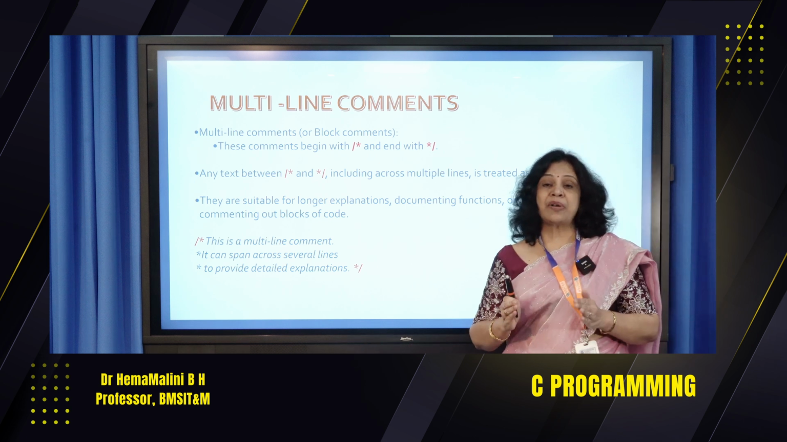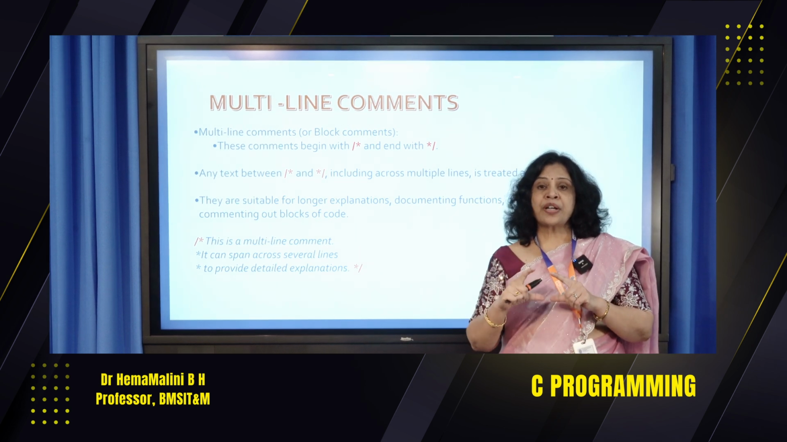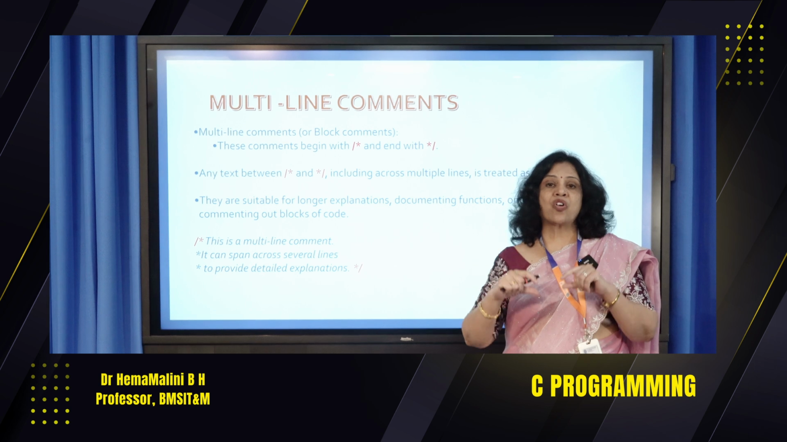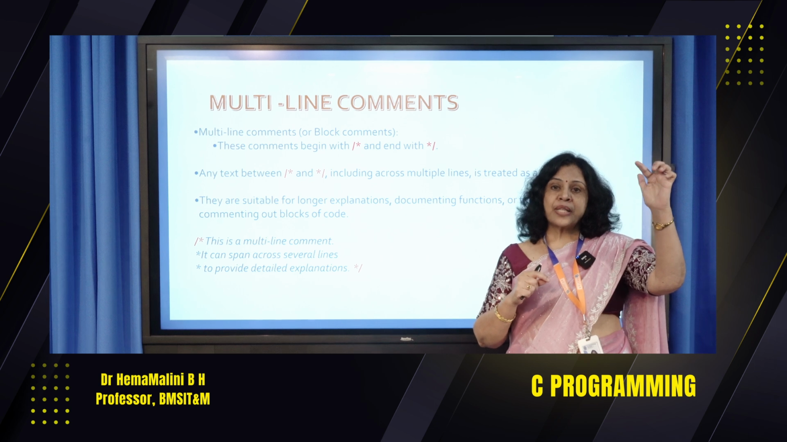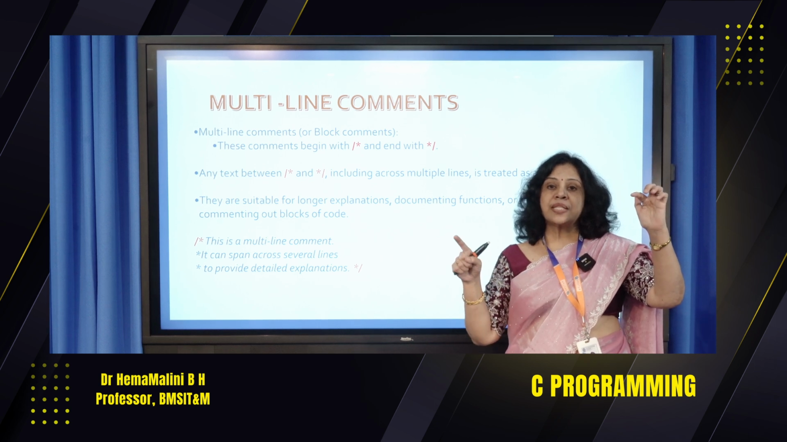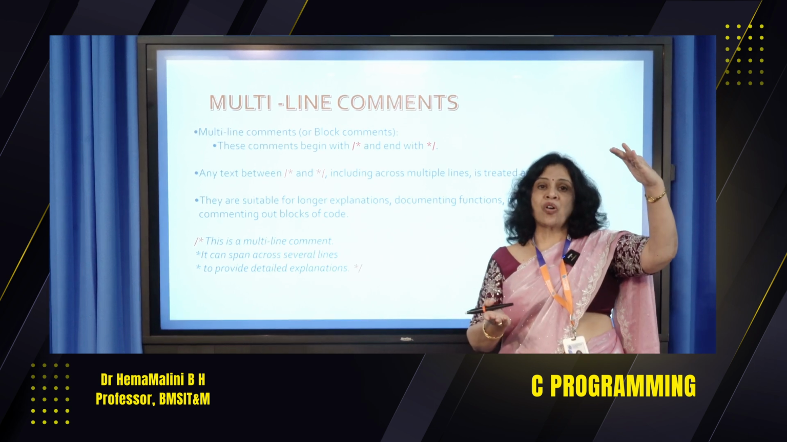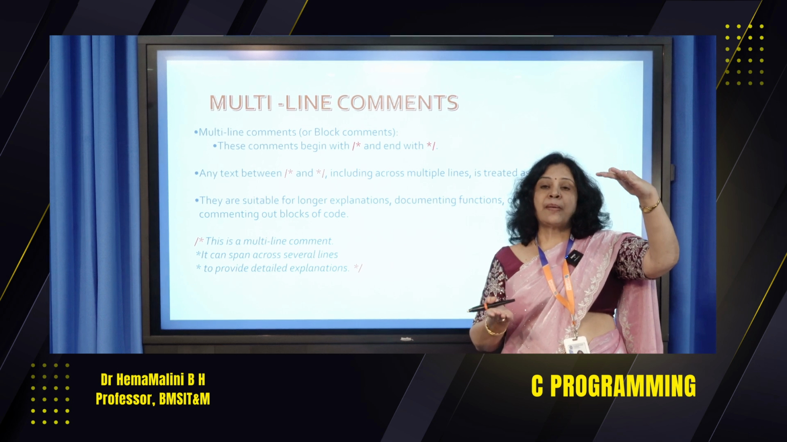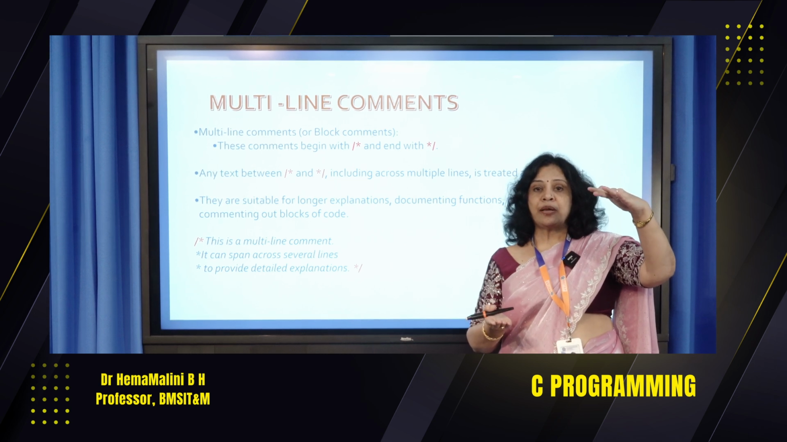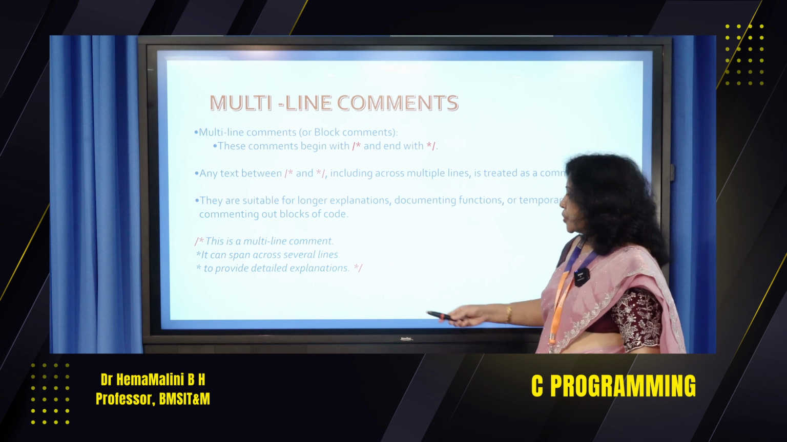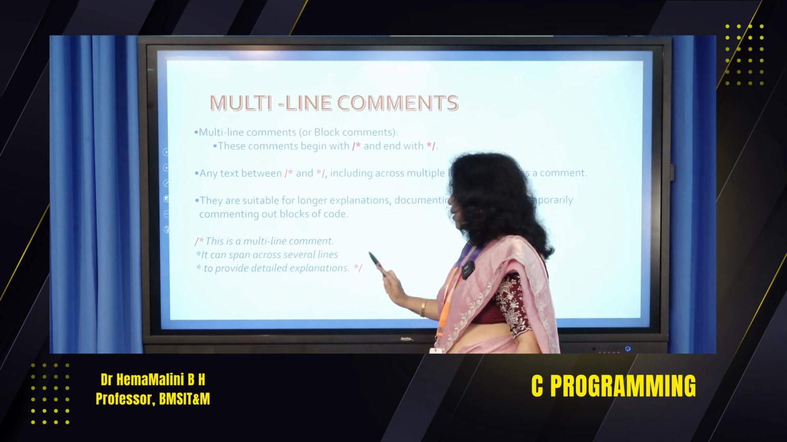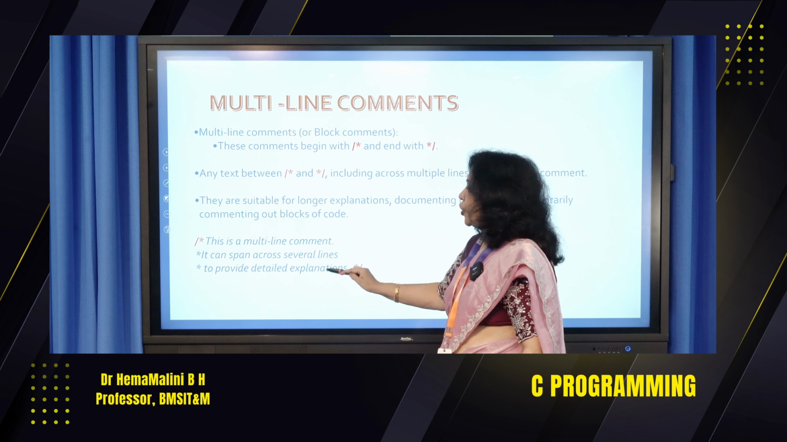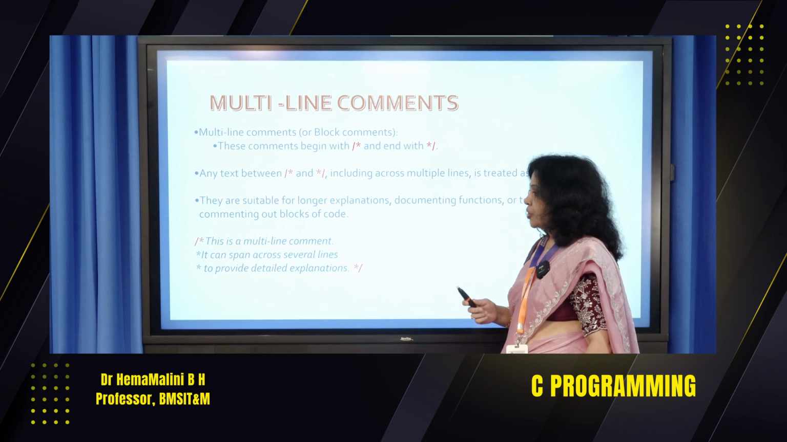Say we have written multiple blocks of code. For the time being, we do not want one block of code to be executed. Then what we do, we comment it out. So we start with the slash star, then end with star slash. That entire block of code has been commented. The compiler is going to ignore that block of code. So you can see this. We have started the comment here, we have ended the comment here. Within this, you can write any message.